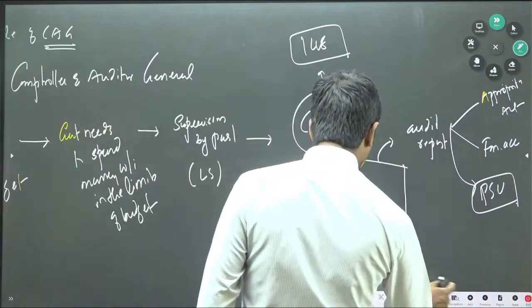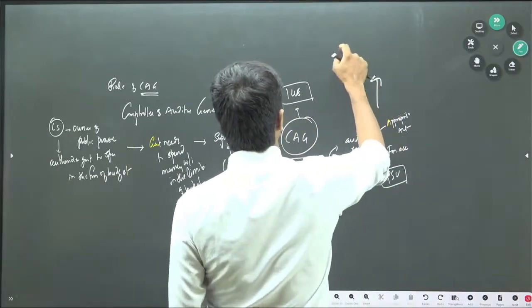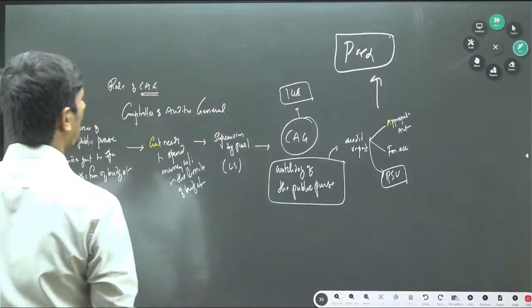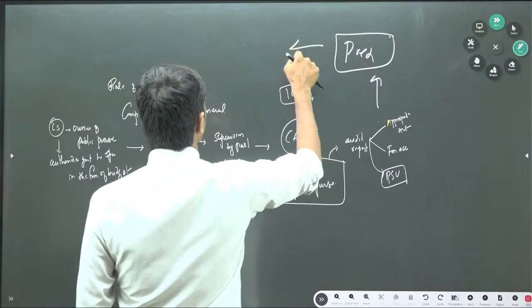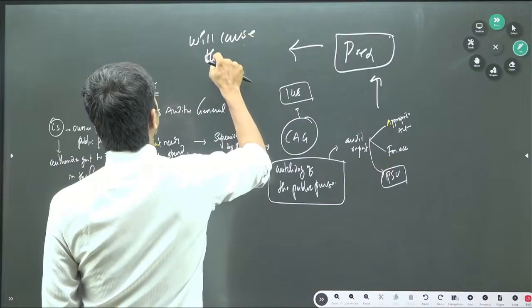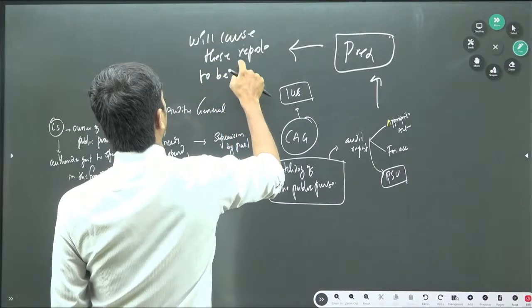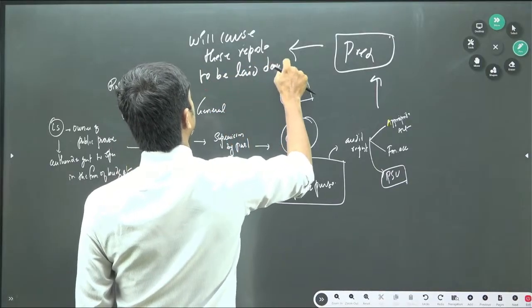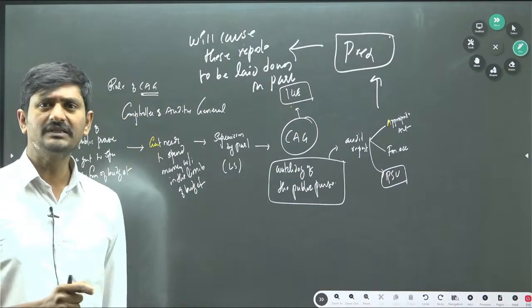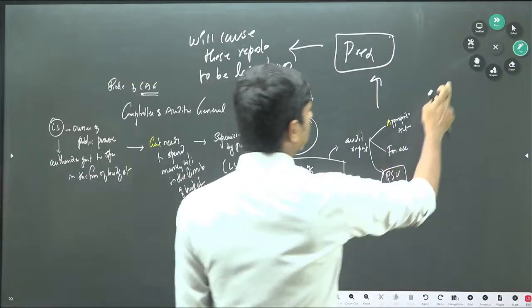These three types of audit reports are submitted to the President. Then what does the President do? The President causes these reports to be laid down in Parliament, so that the reports are made available in Parliament. And what does Parliament do?